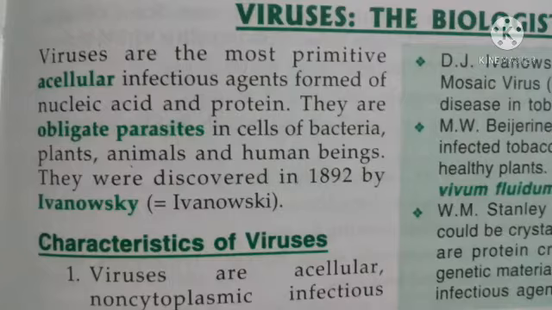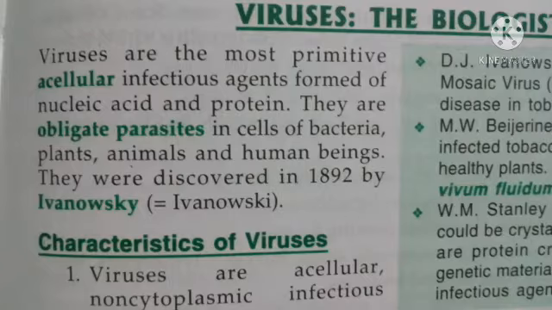So, a virus is a submicroscopic infectious agent that replicates only inside the living cell of an organism. Therefore such organisms are referred to as obligate parasites. This virus was discovered by Ivanovsky in 1892.